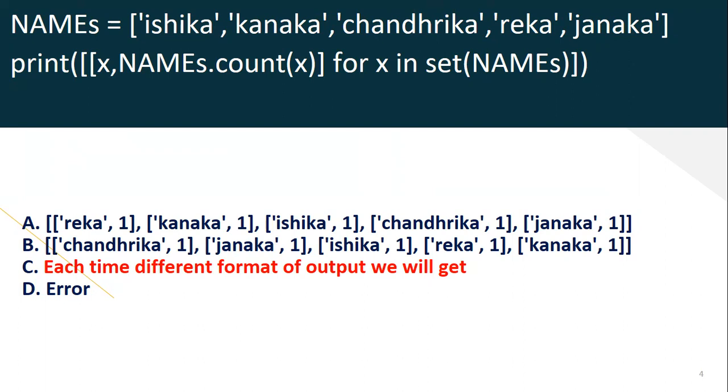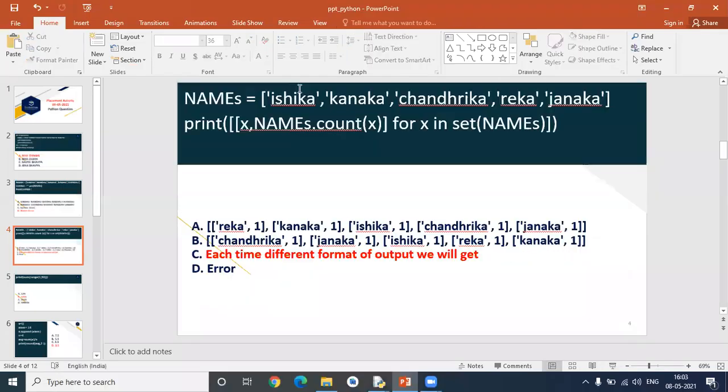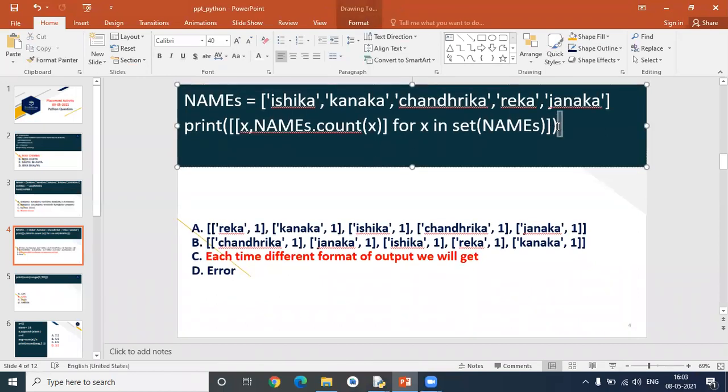So each time we will get a different format of output, but it is not an error. It will print output, but not in the same format; different orders of values will be displayed here. But here the count is always one. Why? Because the count shows how many values we are fetching from that set at a time. The count is an inbuilt function. Okay, let's run this program, then we'll get a clear picture of this.